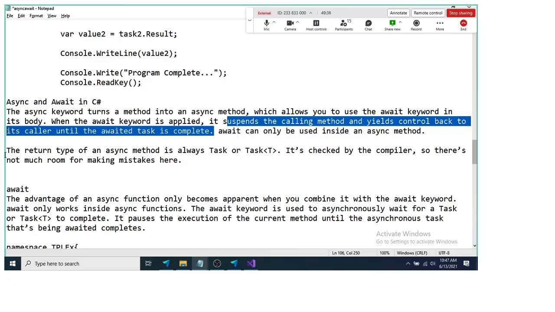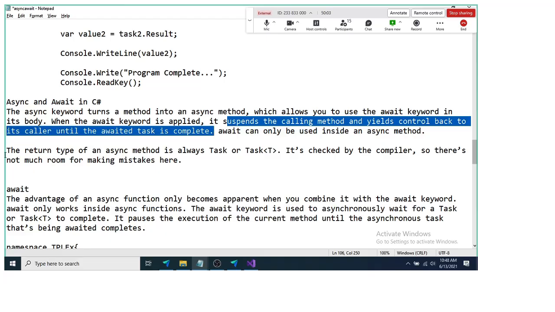So await can only be used inside an async method, that you need to remember. The return type of an async method will always be a task. You need to remember this. An async method can return only Task or Task of T. Task is non-generic and Task of T is generic.